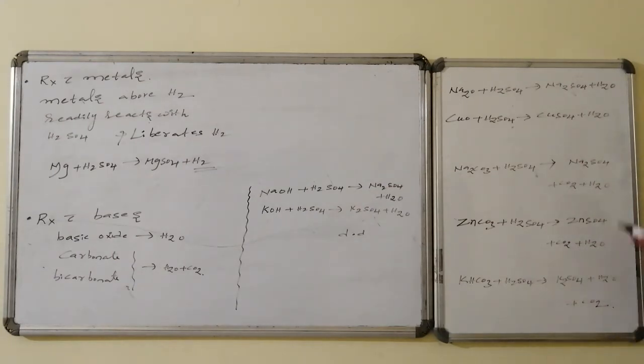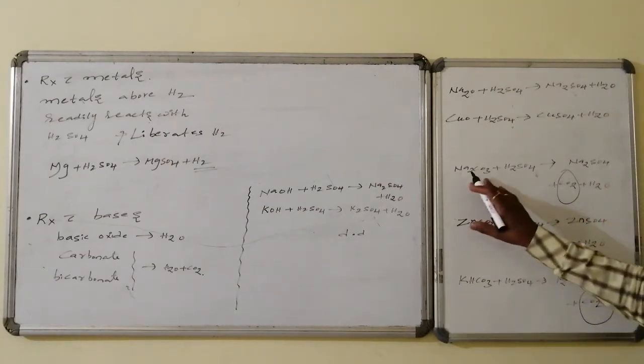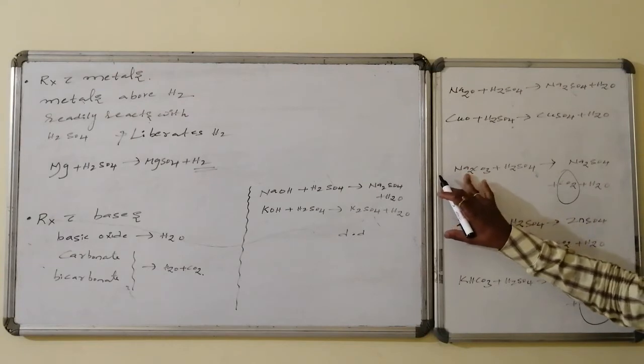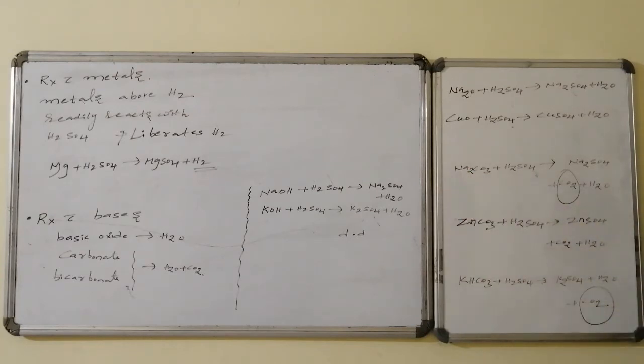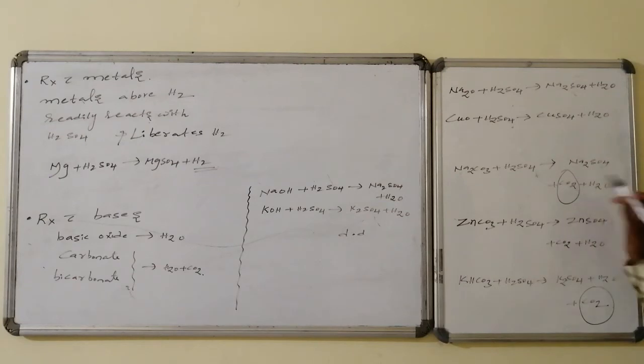Similarly, in carbonates, and even in bicarbonates, carbon dioxide and water are released. Carbon dioxide is a gas, entropy of the system increases, delta G becomes negative, and that is acting as the driving force for the process. Metal carbonate is also basic in nature here. Metal bicarbonate is also basic in nature because it is formed by the metal. The counter ion is having acidic nature. Neutralization occurs in such a way that the acid-base reaction leads to the formation of salt followed by carbon dioxide.